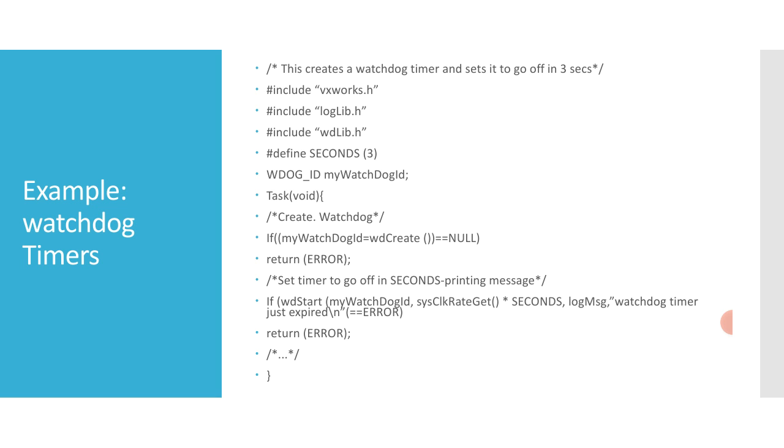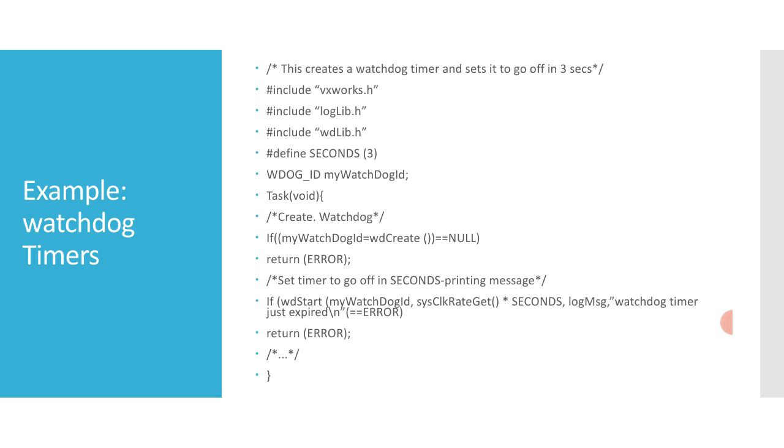So by simply writing: if wdStart, myWatchdogId, comma, sysClkRateGet times SECONDS, comma, logMsg, watchdog timer just expired, okay, if that equals ERROR, return ERROR.